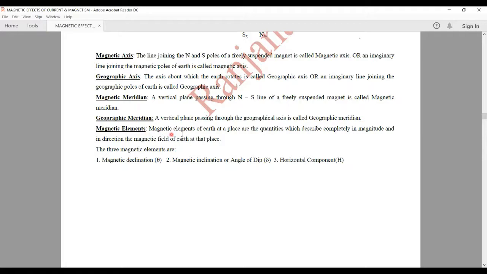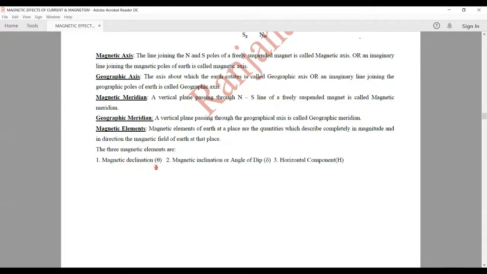Now we'll study about magnetic elements. Magnetic elements of Earth at a place are the physical quantities which describe completely the magnitude and the direction of the magnetic field of the Earth at any place. So these are three physical quantities which completely describe the Earth's magnetic field at a place.